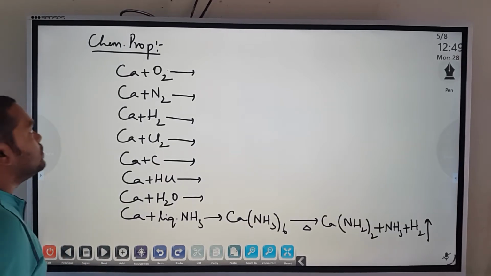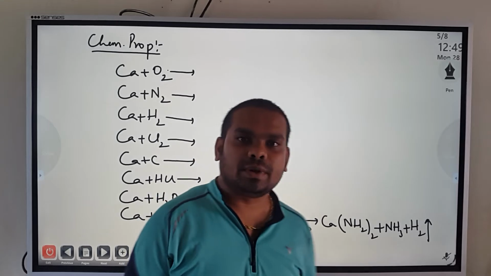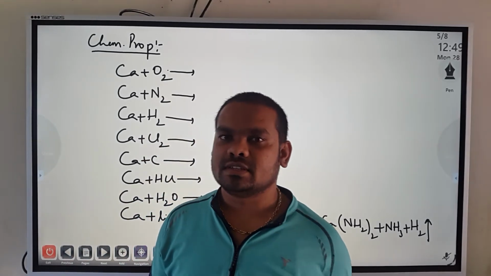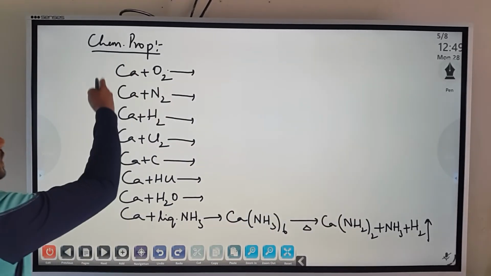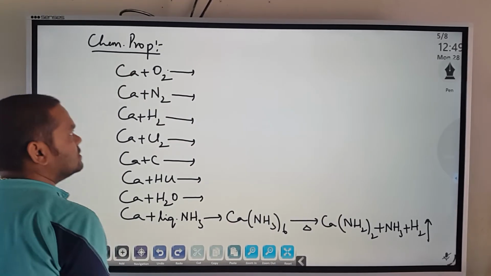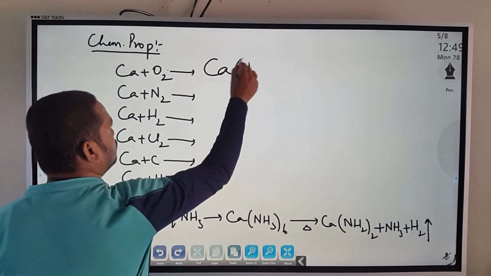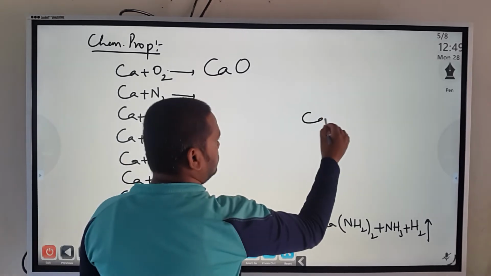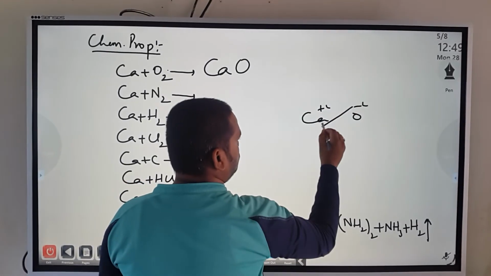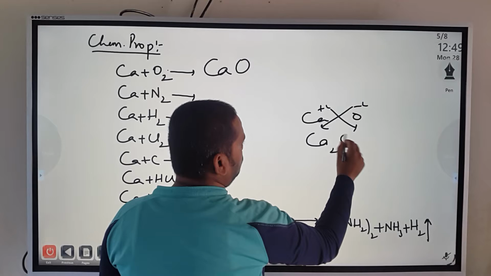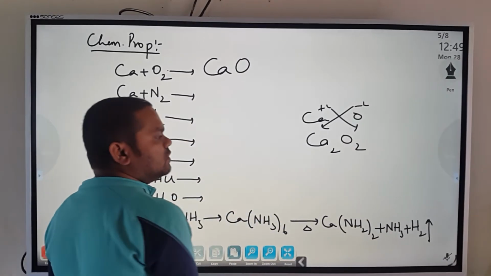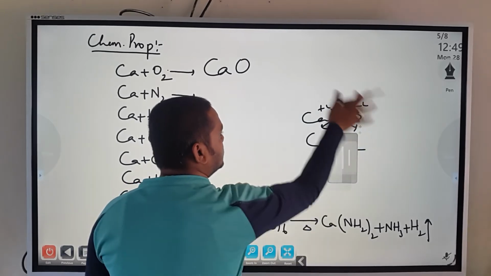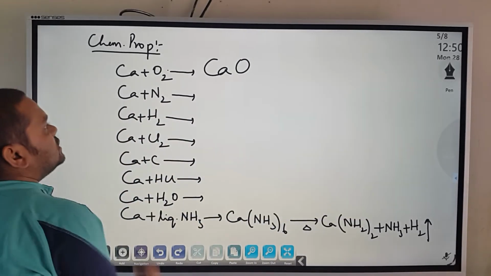Then moving on to the chemical properties. Now, in terms of chemical properties, again you need not learn the products of reactions by heart. Assess first, anticipate what could be the product. So calcium plus oxygen will form, common sense, calcium oxide. What is the formula? CaO. Oxide is -2, calcium is +2. Crisscross, what do you get? Ca2O2. And I told you already, formula will always be written in the simplest form, so 2 and 2 become 1 and 1. So CaO, calcium oxide.